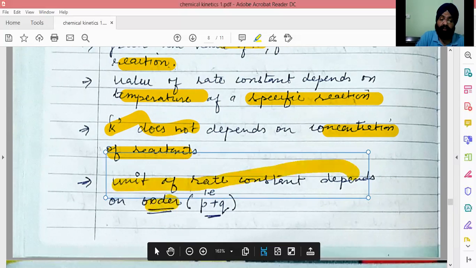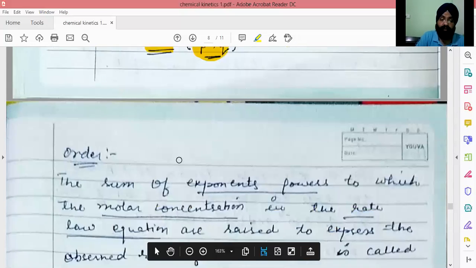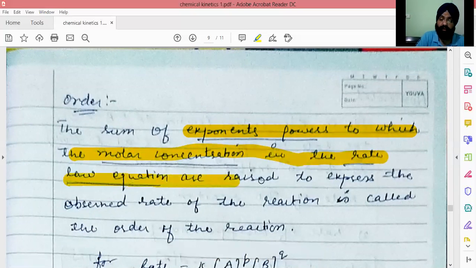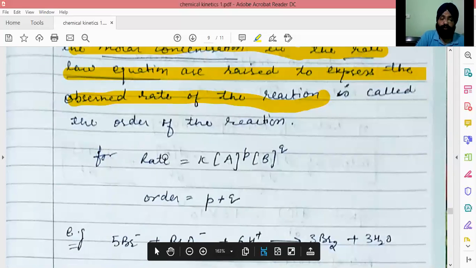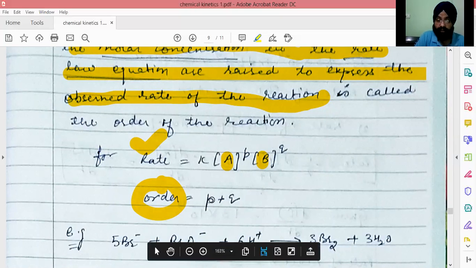the order. Now, what is order? Order is the sum of the powers of molar concentration of all the reactants as taken in rate law. So this is order. So order is the sum of the exponent parts to which the molar concentrations in the rate law equation are raised to express the observed rate of the reaction. Right. So for a general reaction, A plus B giving products, and P and Q are the experimentally obtained coefficients, the sum of these two coefficients as given in the rate equation is equal to order.